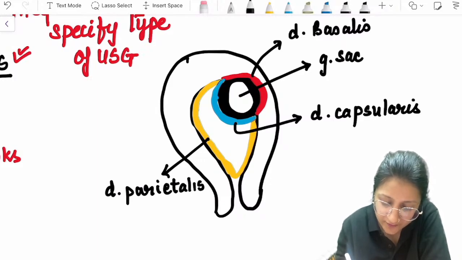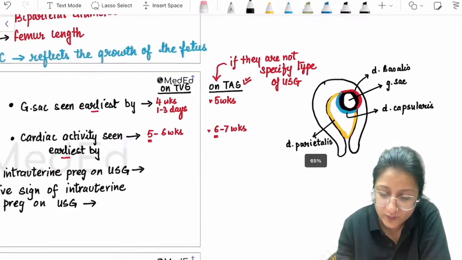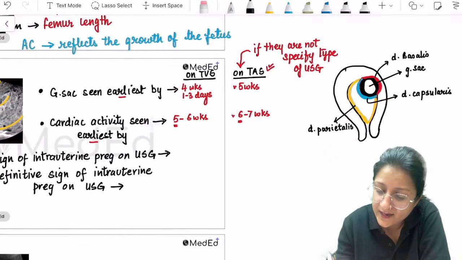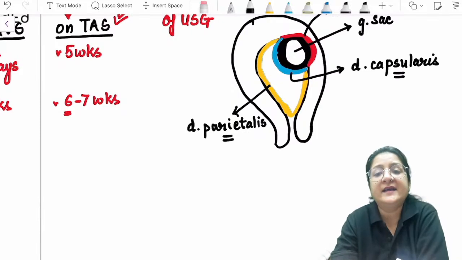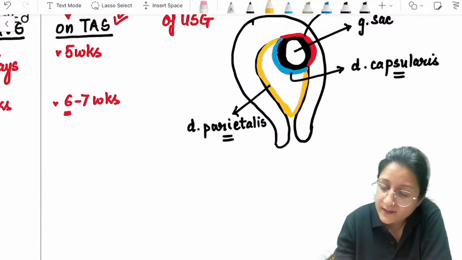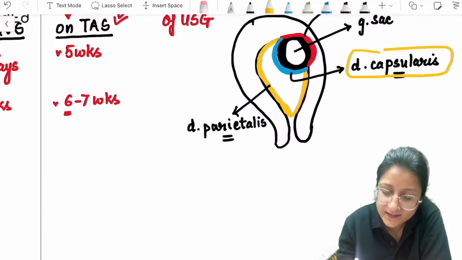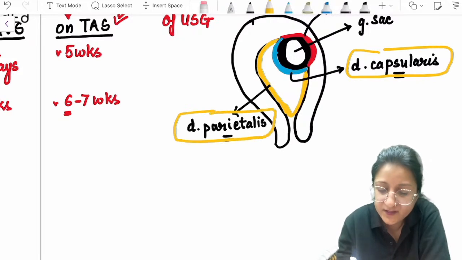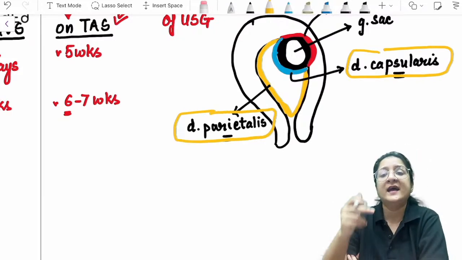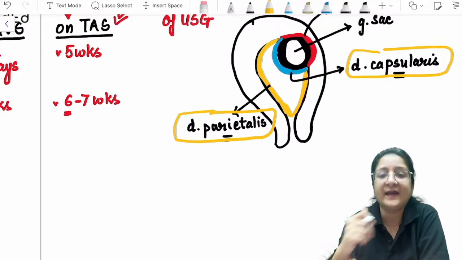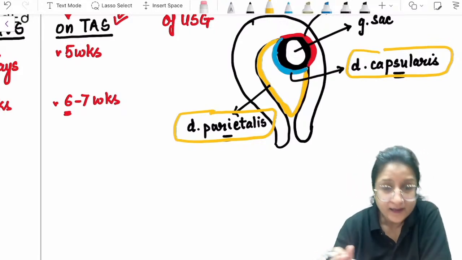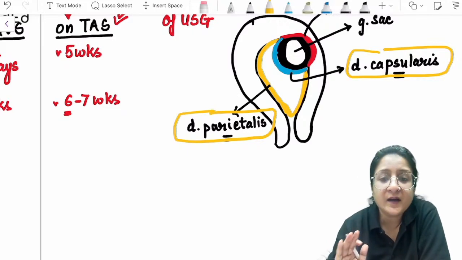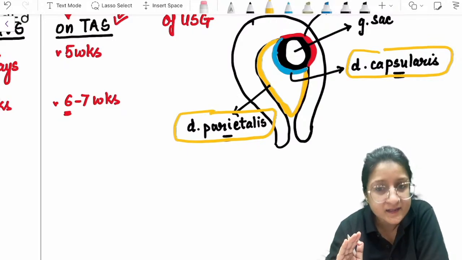What we are seeing here, you can superimpose. The decidua capsularis and decidua parietalis are seen as concentric white lines around the gestational sac. Now this is called the double decidual sac sign.